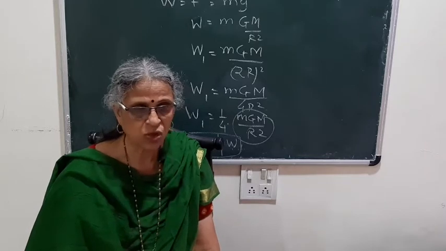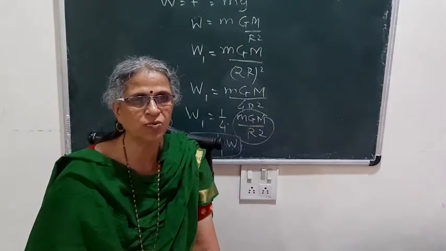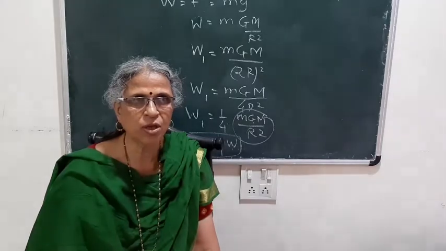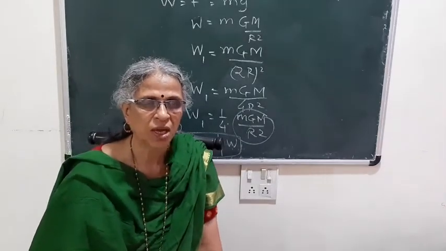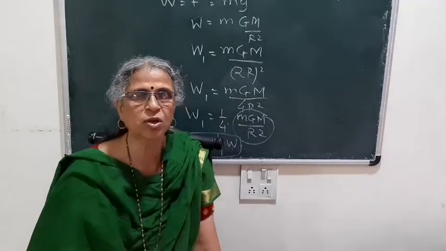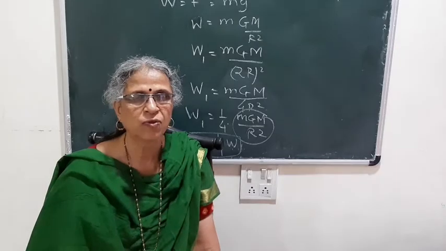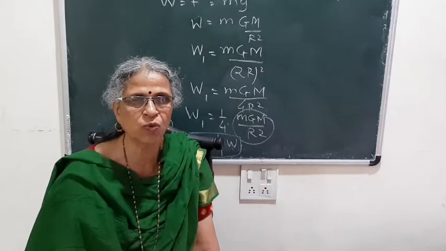Actually, practically, free fall is impossible, because whenever the object is falling, it is falling through air, and thus air also exerts the force of friction as well as the buoyant force on that object. So practically, free fall is possible only whenever the object is falling through vacuum.